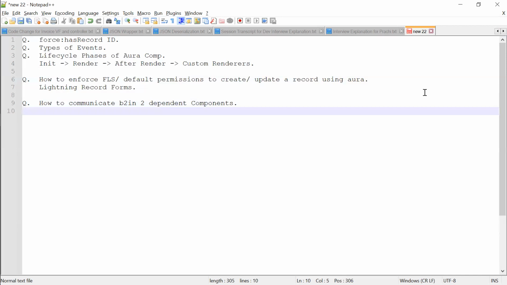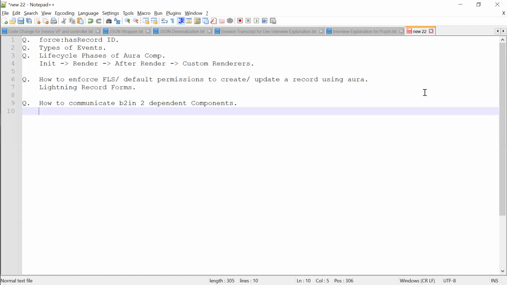So see, dependent components means let's say one is parent and one is child. That is what a dependent component means. And if you want to make communication from child to parent, there is a thing called component event. You must have heard about it. So the component event is the way to communicate between child and parent. The child will fire the event and parent will have the handler and it will handle the event.